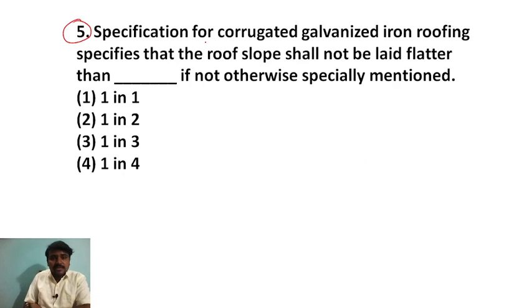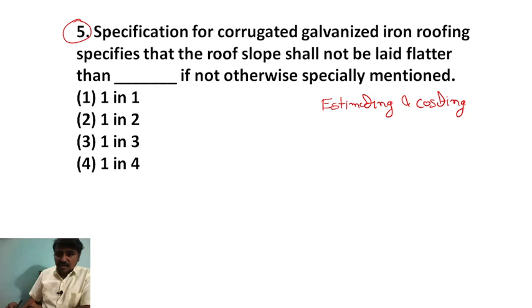Question number 5. Specification for the corrugated galvanized iron roofing specifies that the roof slope shall not be laid flatter than dash, if not otherwise specially mentioned. Again, this is an estimating and costing question, or we can take it as building construction also, but I am taking it as related to estimating and costing. What they are asking about is corrugated galvanized iron roofing sheets, right?